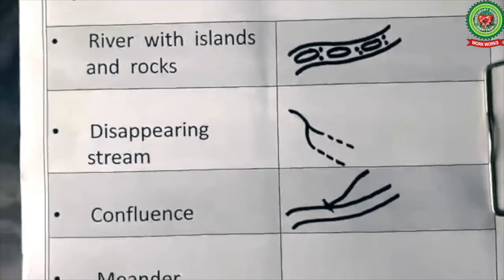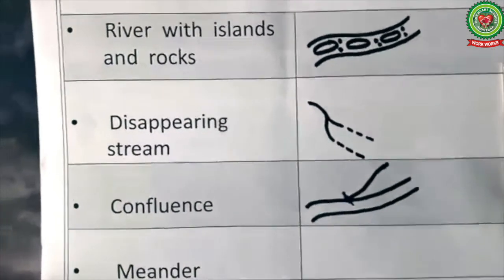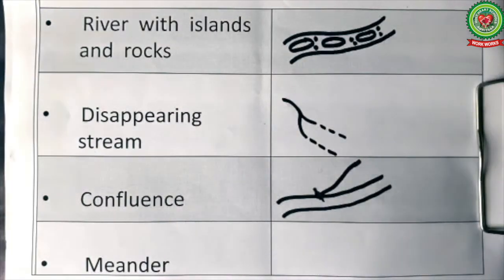Next we have the symbol of meander. Now what does a meander mean? A meander means that a river is flowing from a plain area and it is forming loops in its way. Means the river is flowing to and fro. So let us draw the symbol.